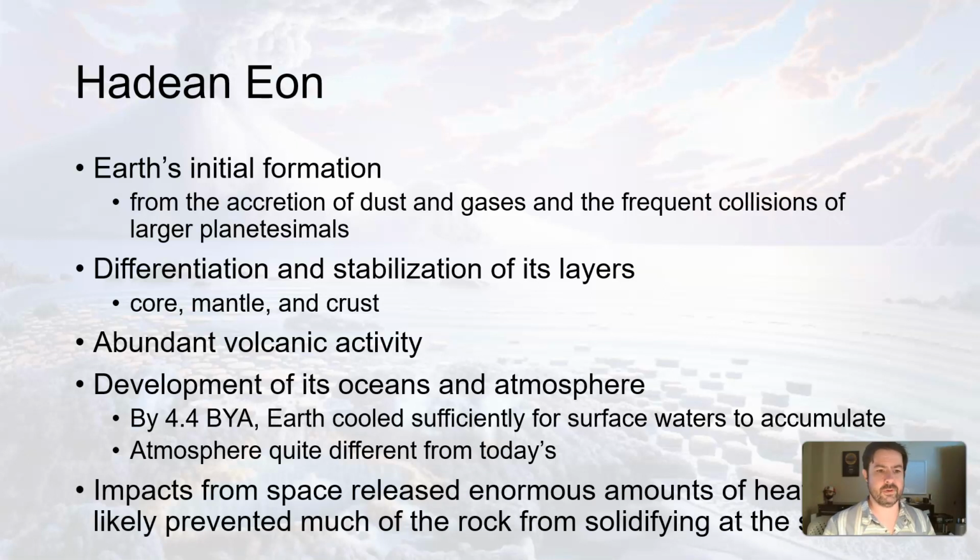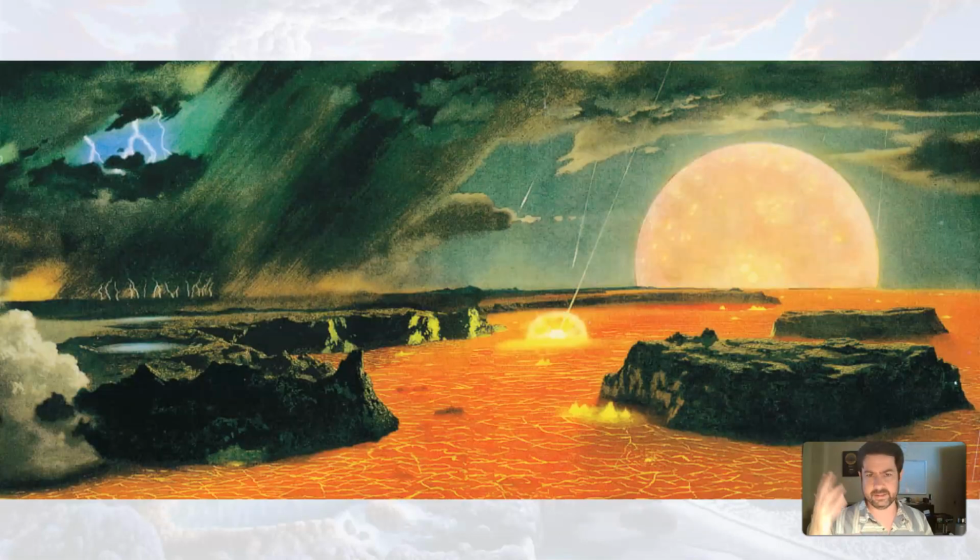Additionally, impacts were still going on from space, and so there were enormous amounts of heat that prevented much of the rock from solidifying at the surface. Not only the heat from the impact, but the internal heat from radioactive decay and from formation really prevented a lot of rocks from forming anyway. All right, there were some, because the zircons exist, but for the most part, probably, the early Earth looked like this, which really prevented a lot of rocks from forming.